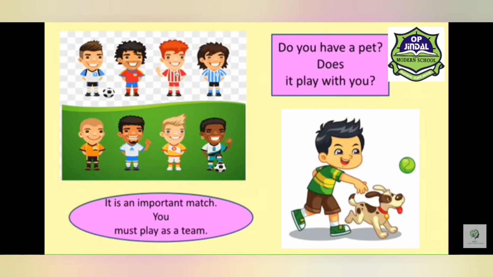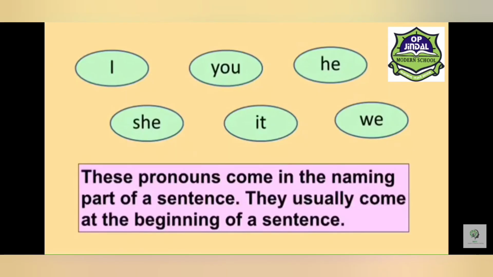Look at the second sentence. Do you have a pet? Does it play with you? So here you is used for a singular noun because only one child is there in the picture. So we can say you is a pronoun that is used for both singular and plural nouns.